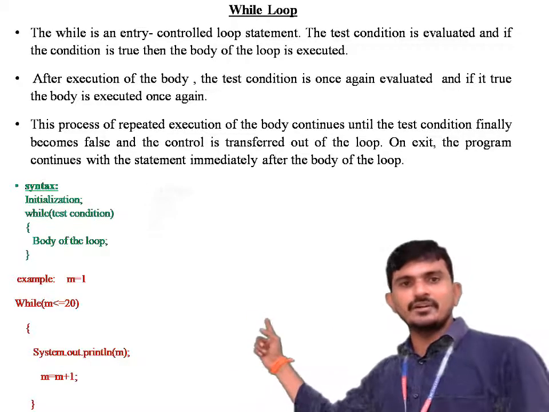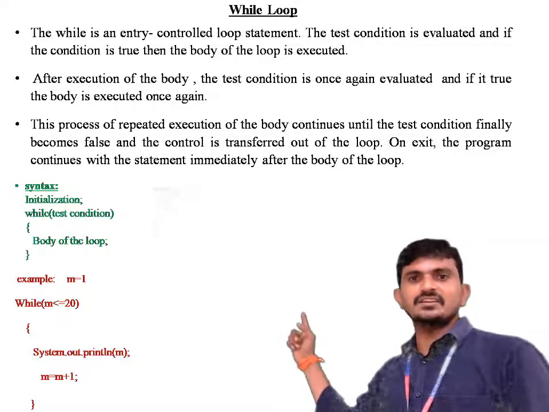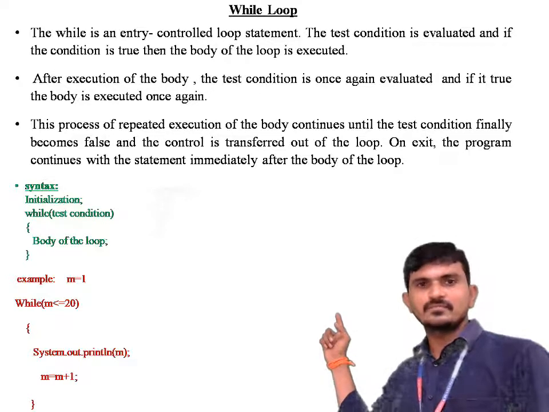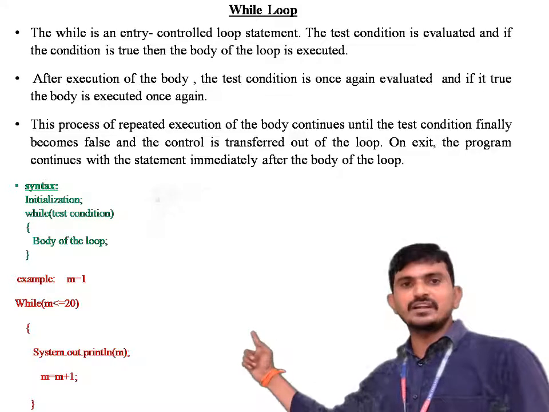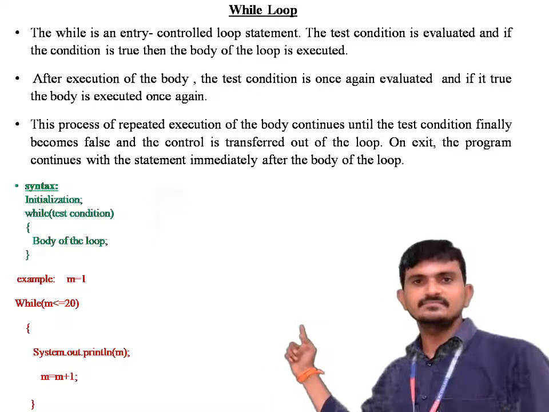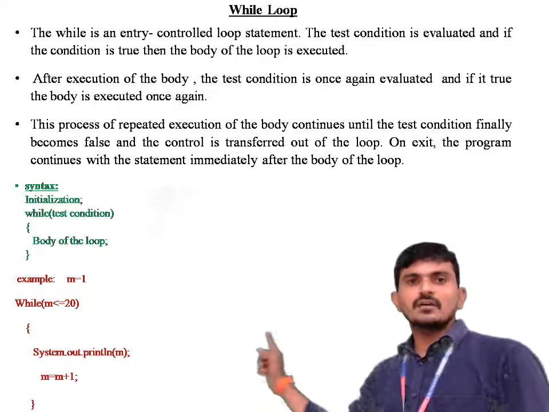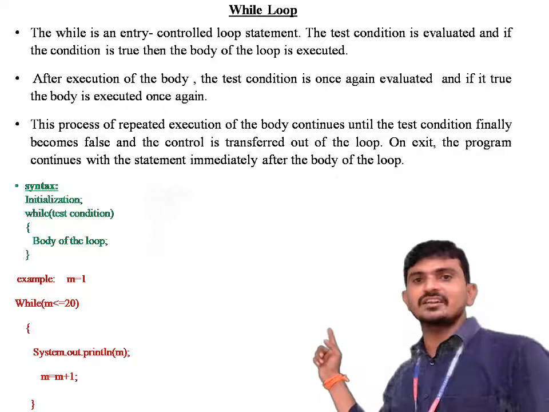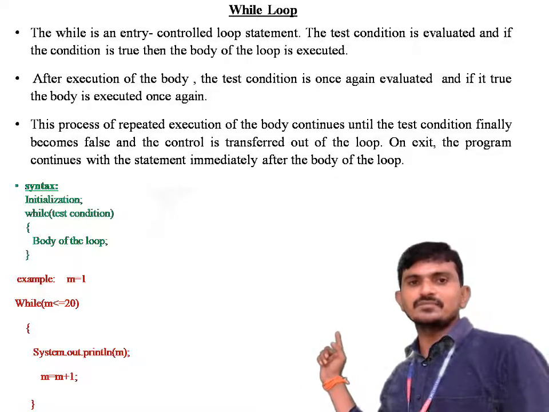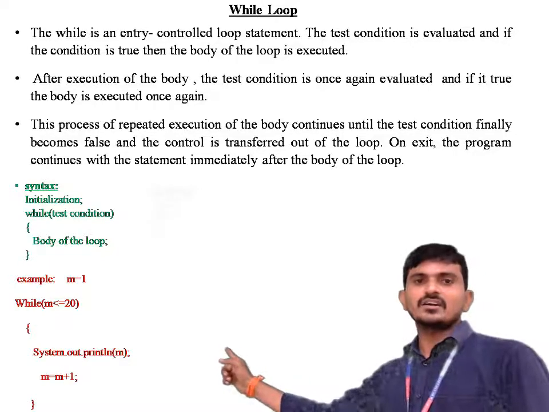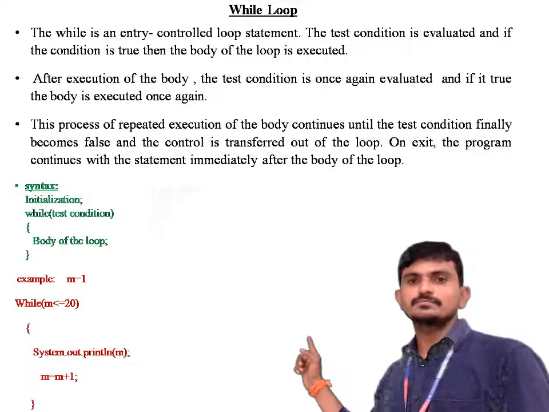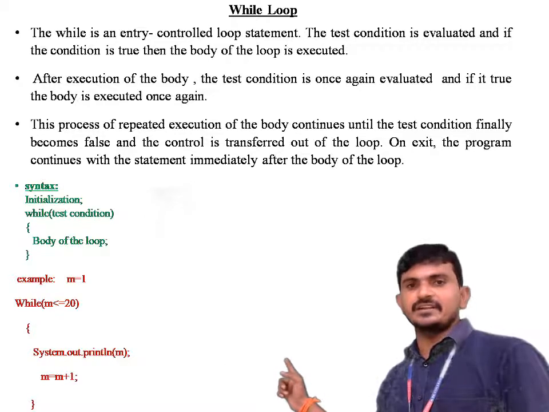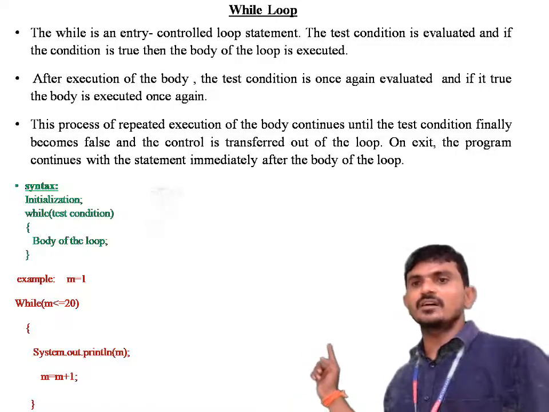After the execution of the body, the test condition is once again evaluated, and if it is true, the body is executed once again. This process of repeated execution of the body continues until the test condition finally becomes false, and the control is transferred out of the loop on exit. The program continues with the statement immediately after the body of the loop.